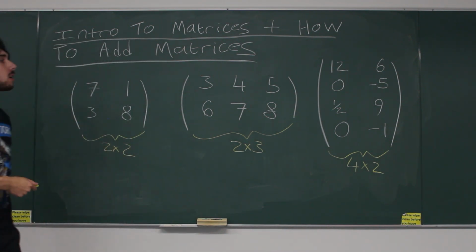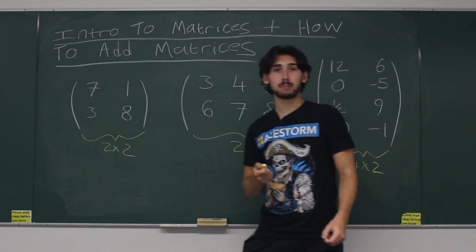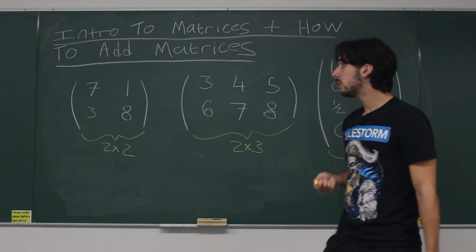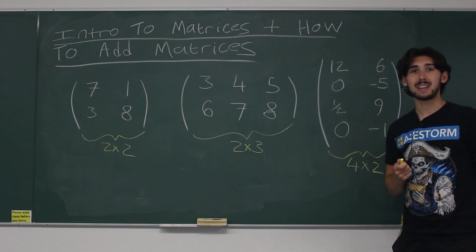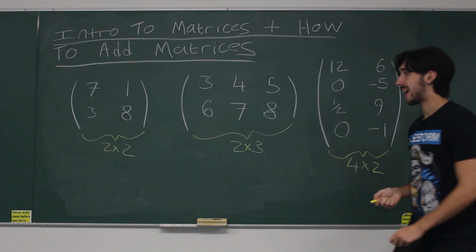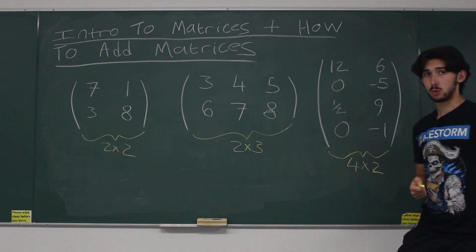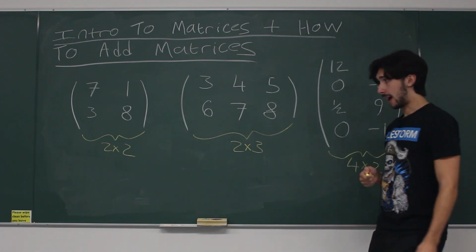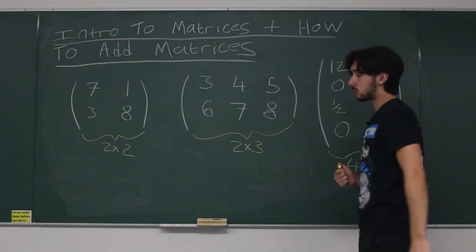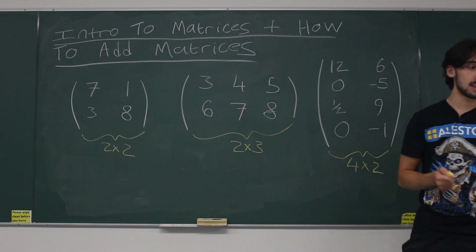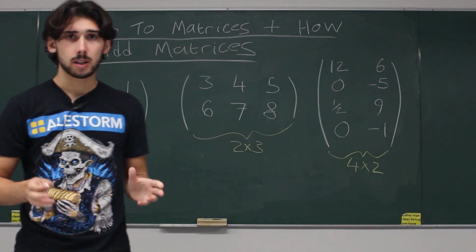Now we're going to look at adding matrices and how you do that. The first thing that I'll say about adding matrices is you can only add matrices together if they are of the same dimension. So you couldn't add a 2 by 2 matrix with a 2 by 3 matrix. You can't do that. But you can add a 2 by 2 matrix with another 2 by 2 matrix, or a 2 by 3 matrix with another 2 by 3 matrix. That is absolutely fine. So let's have a look at some examples.